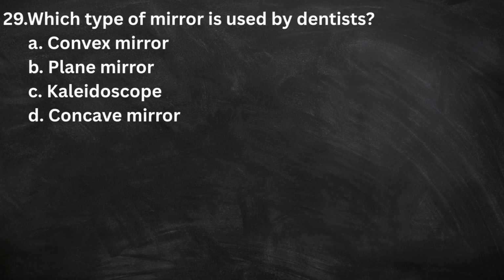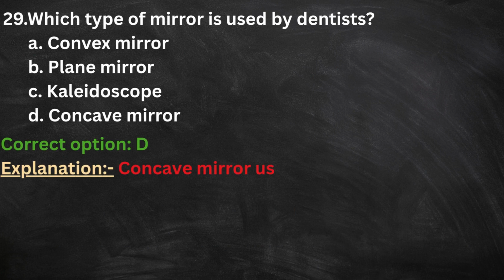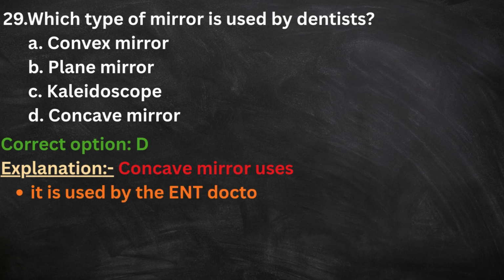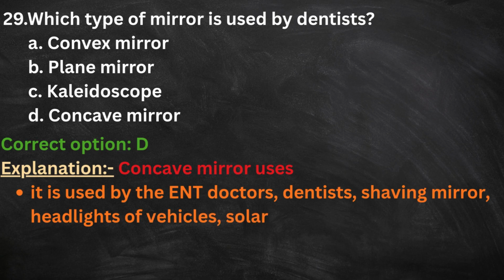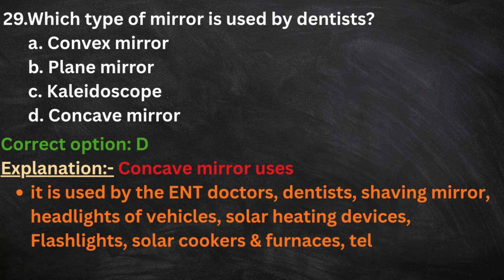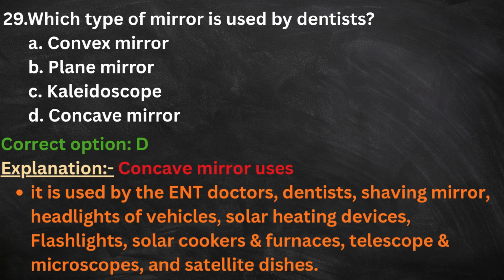29. Which type of mirror is used by dentists? A. Convex mirror. B. Plane mirror. C. Kaleidoscope. D. Concave mirror. The correct option is D. Here is the explanation. Concave mirror uses. It is used by the ENT doctors, dentists, shaving mirror, headlights of vehicles, solar heating devices, flashlights, solar cookers and furnaces, telescope and microscopes, and satellite dishes.